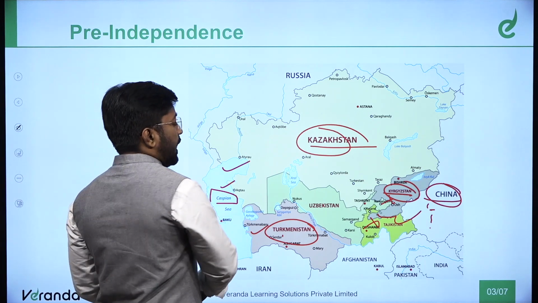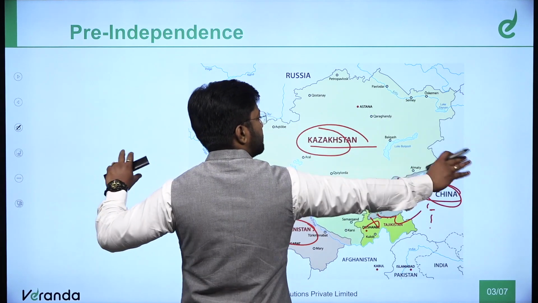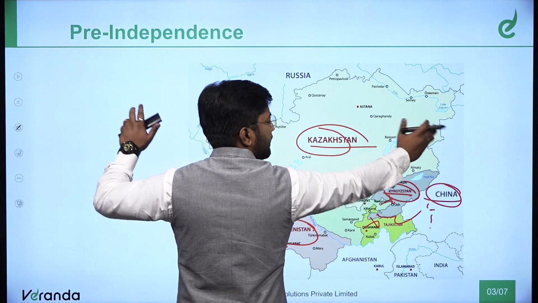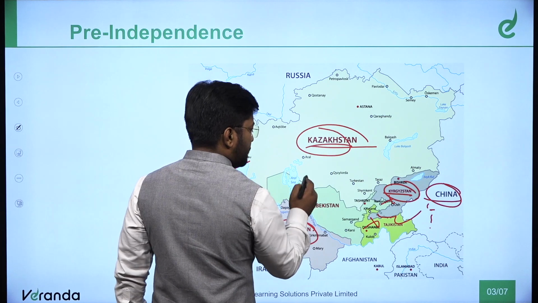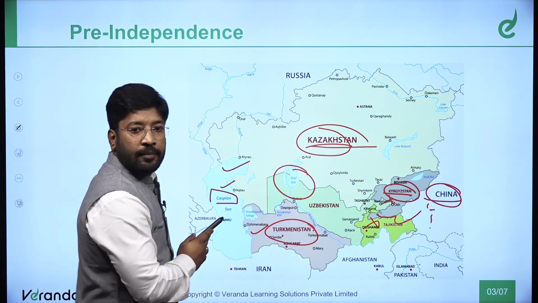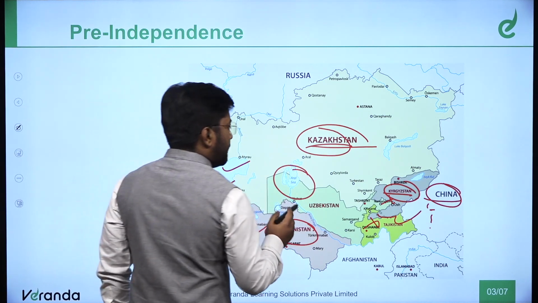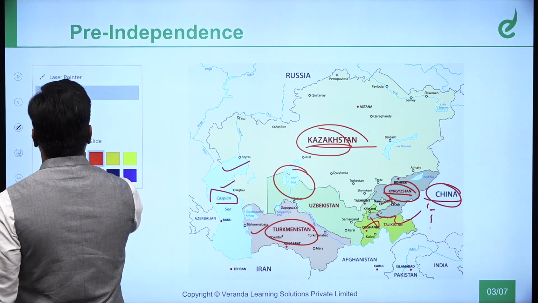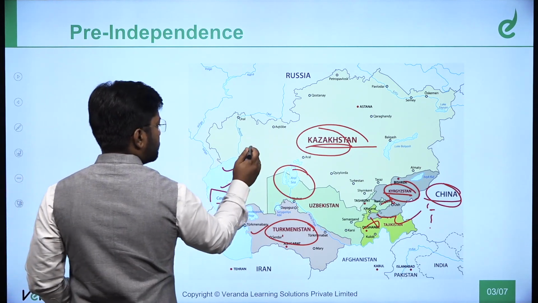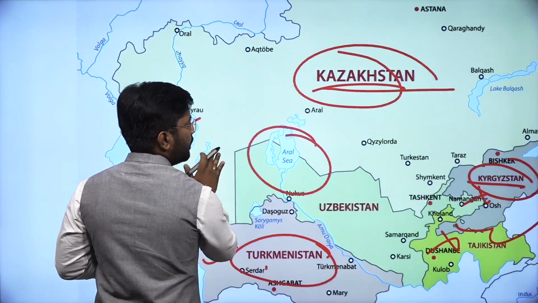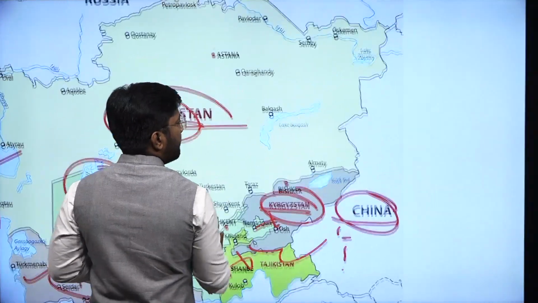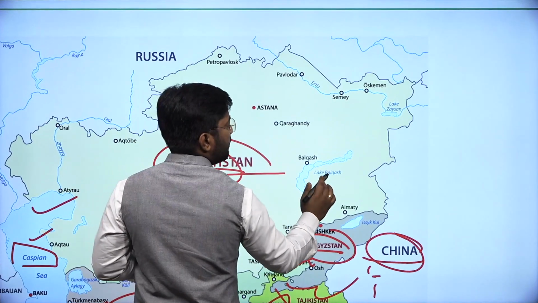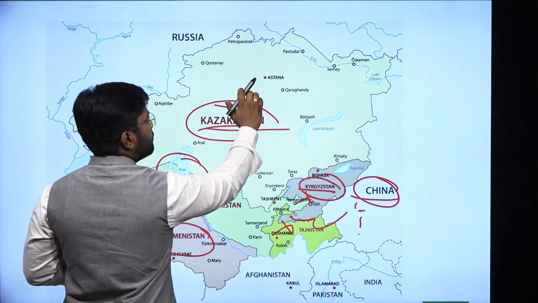Now see, the largest country latitude-wise and longitude-wise is Kazakhstan. It has the Aral Sea, which is shared between Kazakhstan and Uzbekistan. I hope you can remember. Then Lake Balkhash is there, you can mark this point.